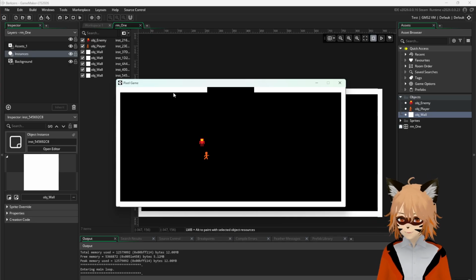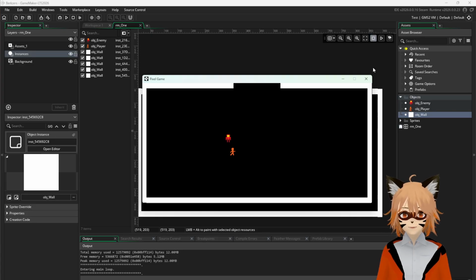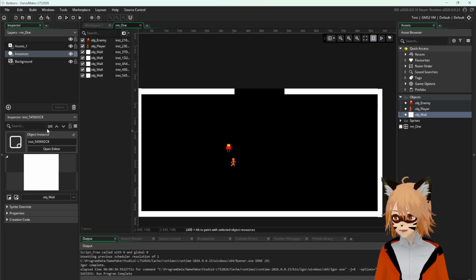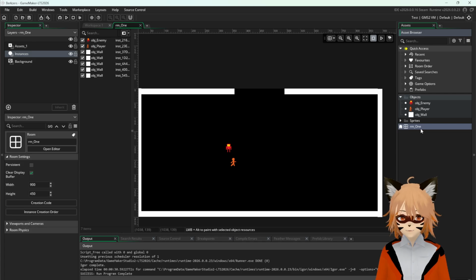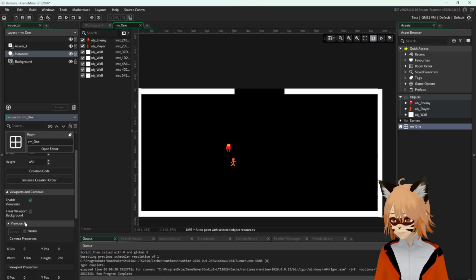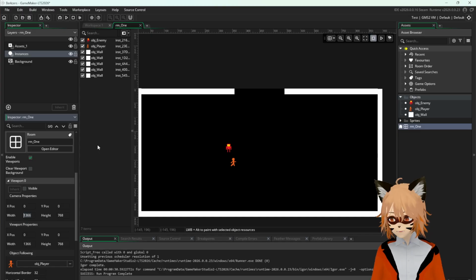And nothing is happening, obviously, because we haven't added any code to it. But as you can see here, we do have the player and there are some enemies. Okay? How about we try zooming in a little bit? In order for us to do that, we simply have to click on the room again, and we're going to go to viewports and cameras, and we're going to enable viewports. Okay? And what we're going to do, we're going to select one of the viewports, and we're going to follow the player object, and then we're going to change this to something a little bit smaller.